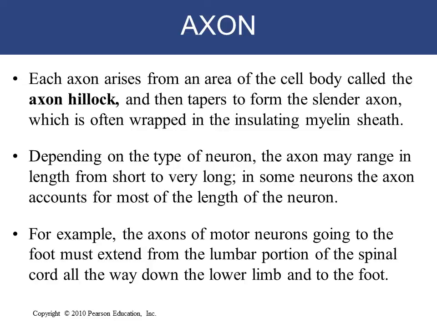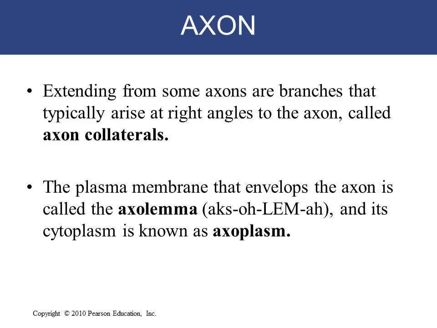An example is the axon of a motor neuron going to the foot from the lumbar portion of the spinal cord. This axon will extend from that lower portion of the spinal cord down to the lower limb and to the foot. Extending from the axons are branches that typically arise at right angles to the axon, called axon collaterals. As I said, the plasma membrane of the axon is called the axolemma, and the cytoplasm is known as axoplasm.